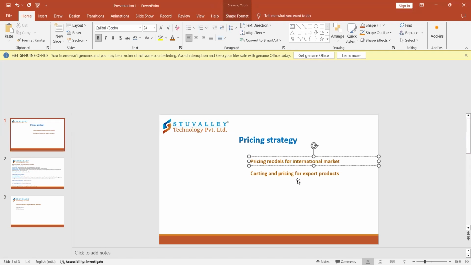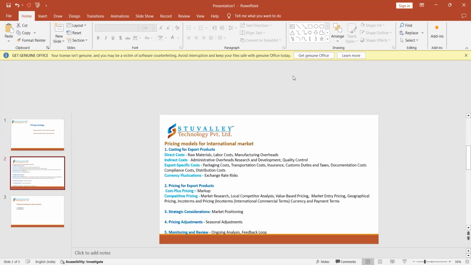For the international market and what are the costing and pricing for the export products. So here one by one we will study that. Is the screen fully visible for you all?